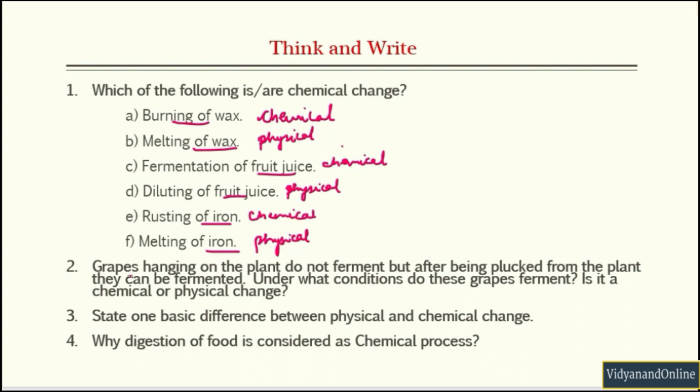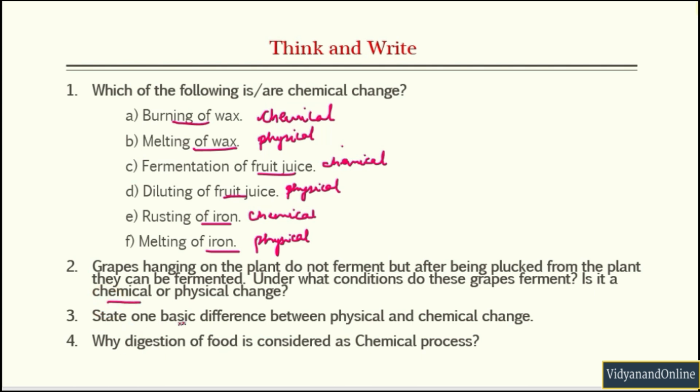Okay, now second, the grapes hanging on the plants do not ferment, but when they are plucked from the plant they can be fermented. Under what conditions do these grapes ferment? Is it a chemical change or a physical change? So when the grapes are hanging on the plant, the grapes are living at that time, so that is why their immune system avoids fermentation. However, when they are plucked from the plants, in anaerobic condition, they are eaten up by yeast and other microorganisms and they get fermented. Okay, so it would be a chemical change therefore.